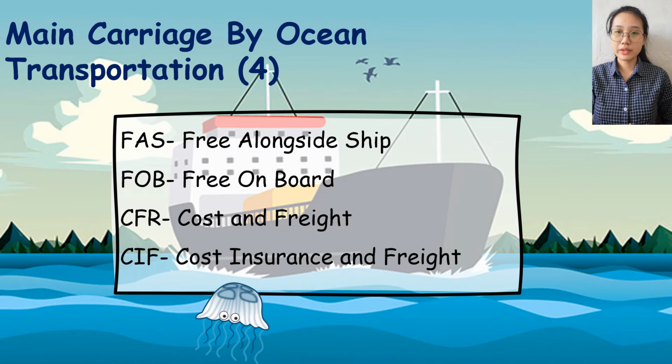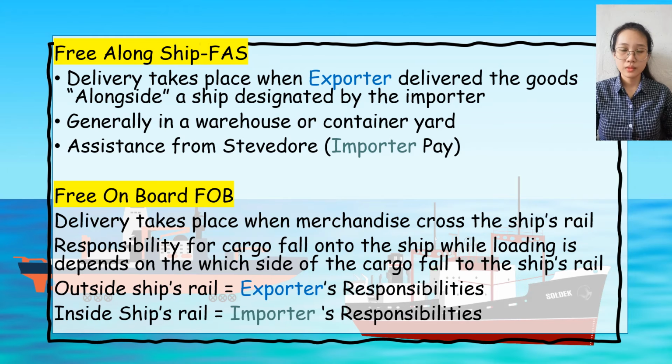The second type of transportation is main carriers by ocean transportation Incoterms. In total there are four. The first one is Free Alongside Ship. Second is Free On Board. Third is Cost and Freight. Fourth is Cost, Insurance and Freight. The first Incoterm by ocean transportation is Free Alongside Ship, where delivery takes place when the exporter delivers the goods alongside a ship designated by the importer, generally in a warehouse or container yard. It also requires a stevedore, which the importer will pay for.